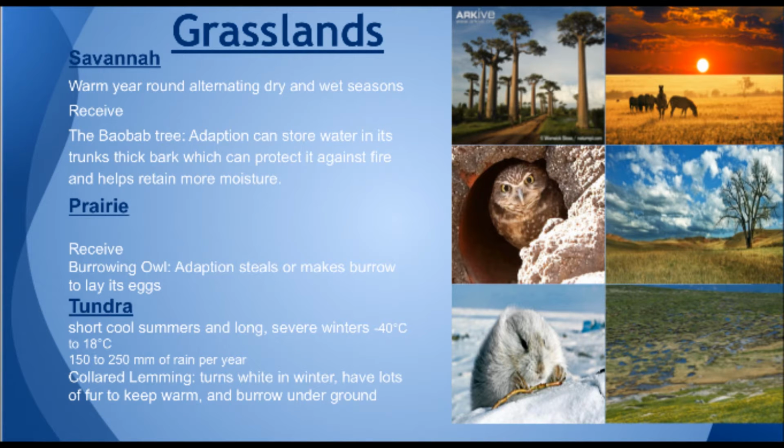It steals and makes burrows to lay its eggs since there are not a lot of trees. An animal that has adapted to the tundra grassland is the collared lemming. It turns white in winter and has lots of fur to keep it warm, and it burrows underground also to keep it warm.